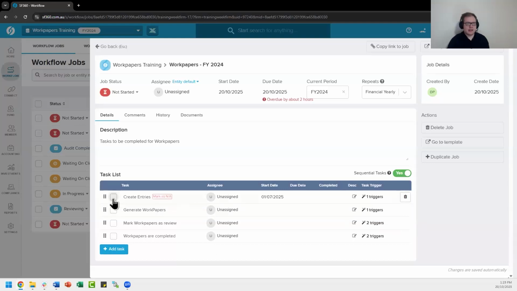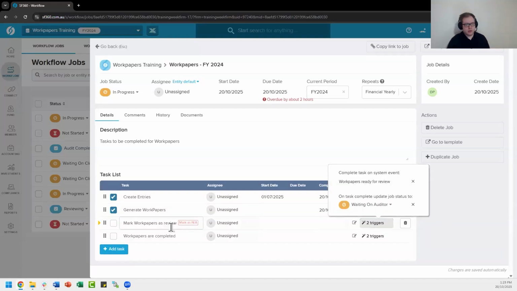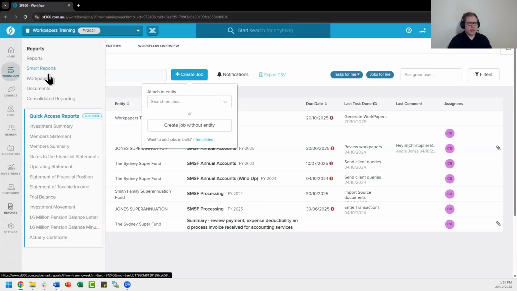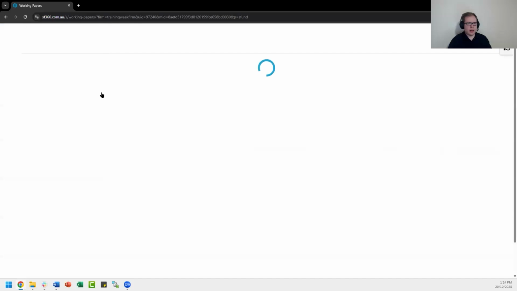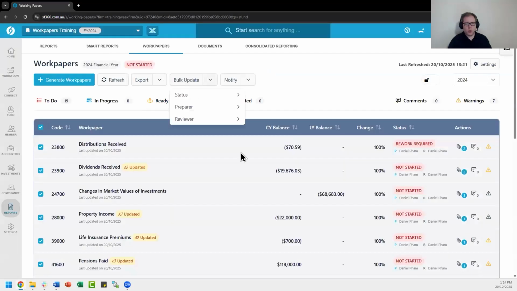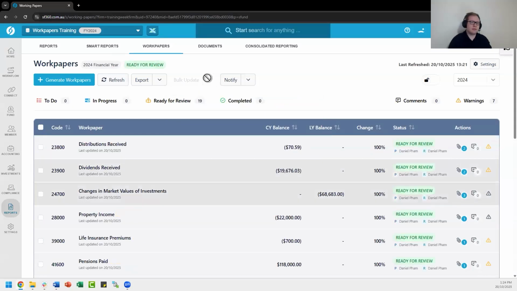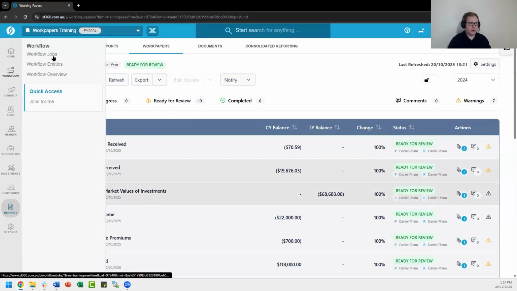So this is the task list that you can go through and essentially say, I've created entries, I've generated Workpapers, this is great. The next thing is to mark Workpapers as review. This has an additional trigger, and what it's saying is that when Workpapers are set as ready to review, this task will say that it is waiting on an auditor. So the idea behind that is, as you've been working through your Workpapers, eventually you will get to the point where you can select them and they'll all be updated. So you can bulk update these to ready for review. There we go, ready for review there.